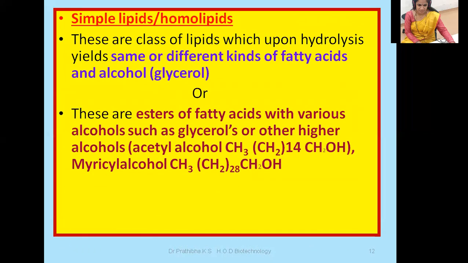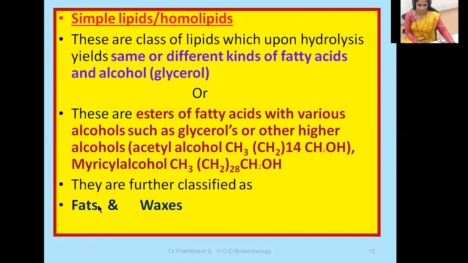Or you can also define the simple lipids as esters of fatty acids with various alcohols such as glycerol or other higher alcohols, for example, acetyl alcohol, myricyl alcohol. You can define simple lipids or homolipids like this. They are further classified, as I told, into fats, that is oils and fats, and waxes.